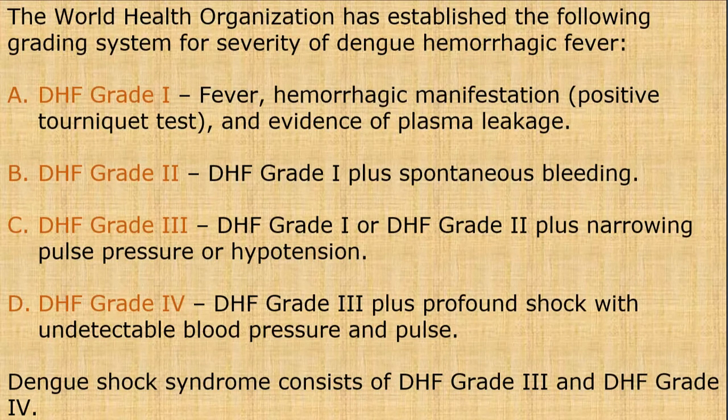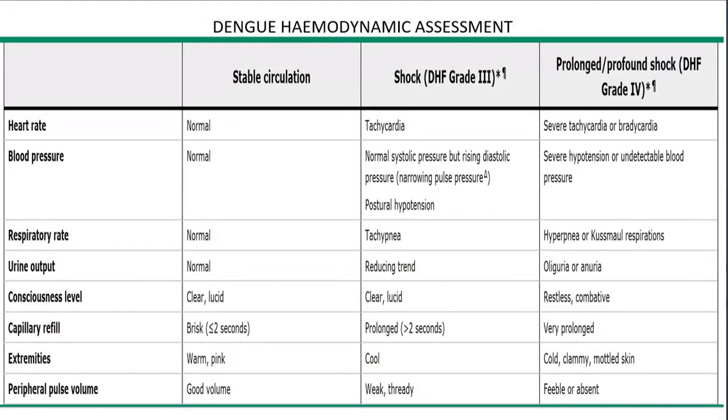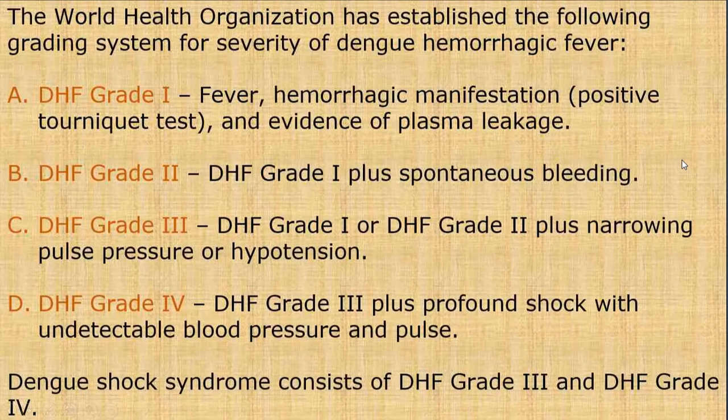So, as I was saying, dengue hemorrhagic fever grade 3, grade 4. We'll discuss all four grades, the severity of dengue hemorrhagic fever. In grade 1, there is fever, hemorrhagic manifestations, that is a positive tourniquet test, and evidence of plasma leakage. Grade 2 is all of grade 1 plus spontaneous bleeding. In grade 3, there is either grade 1 or grade 2 plus narrowing of the pulse pressure and hypotension. And grade 4 is all of the three plus profound shock with undetectable blood pressure and pulse.